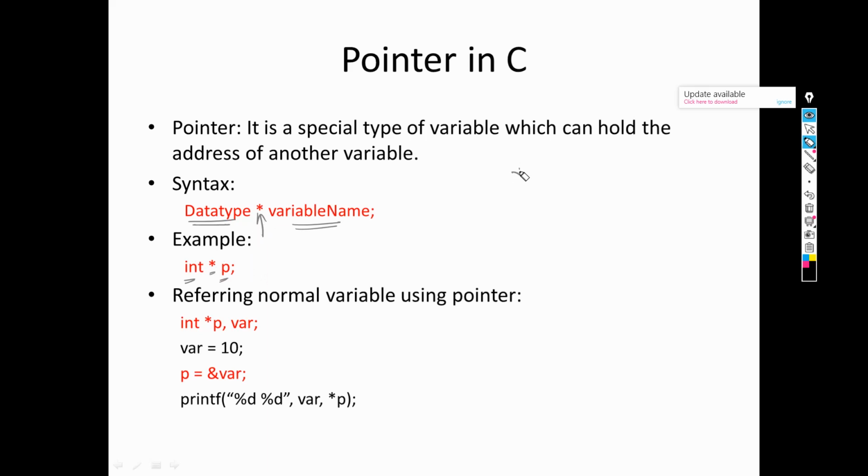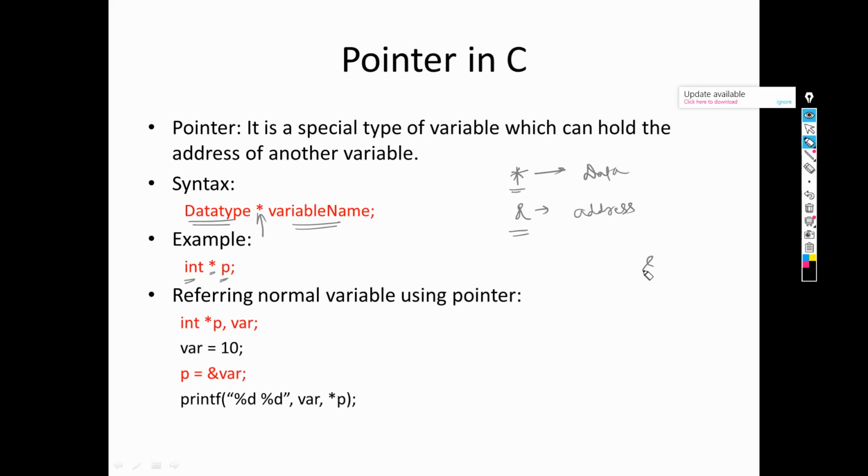Here we have two operators. One is asterisk, star, which means data, and the second is ampersand, which is address. Whenever I use ampersand, the meaning is address. Whenever I have written asterisk, it means data.